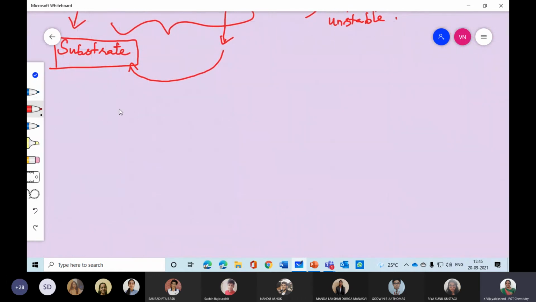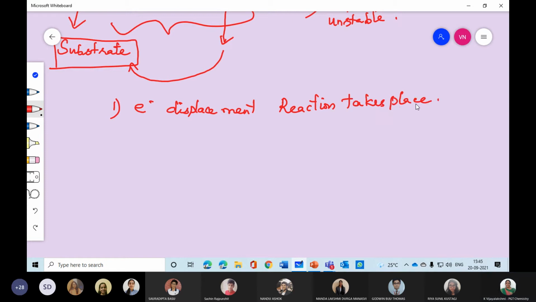Point 1: electron displacement reaction takes place. Can you get my point, students? First and foremost, electron displacement or electron movement, both are the same. So electron displacement will take place.